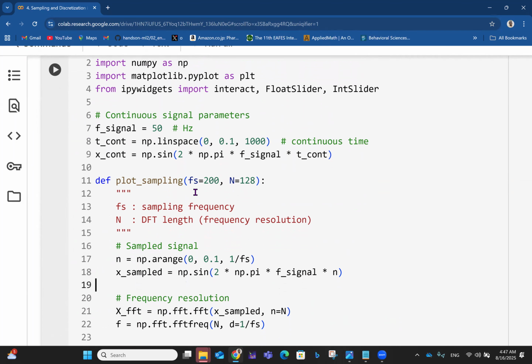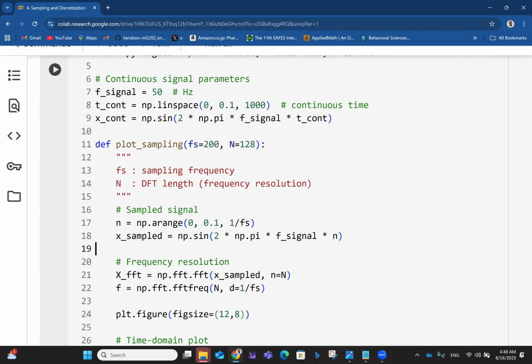With frequency 200 for the first one here, and then we take an N, which is 128. So that's like a 128 observation window. Here, Fs is the sampling frequency, N is the DFT length, that's the frequency resolution. And then we have the sampled signal. So we have np.arange from 0 to 0.11. That's 1 over Fs, whatever sampling frequency we have chosen.